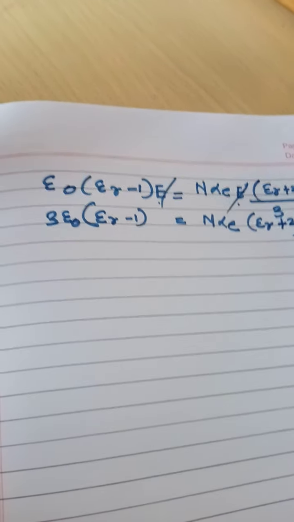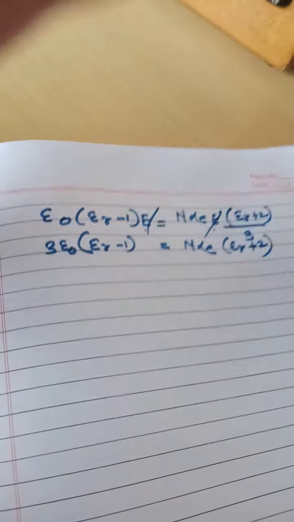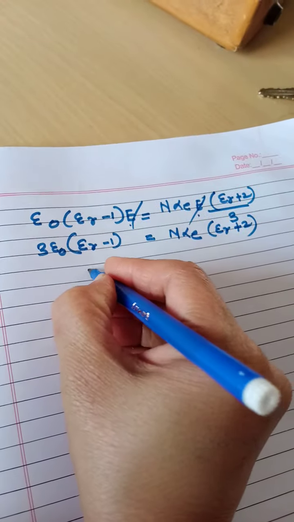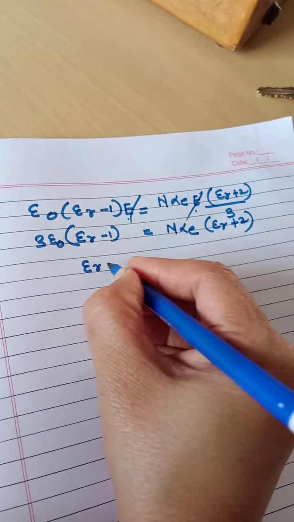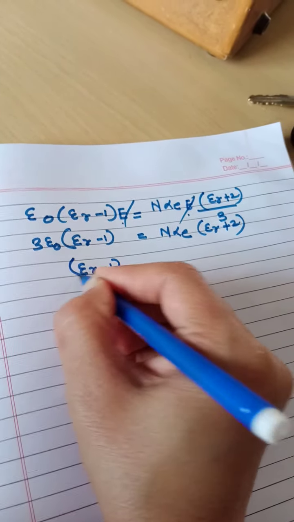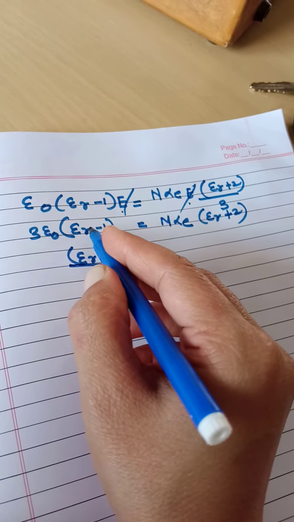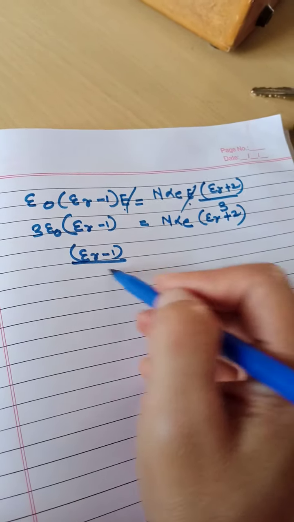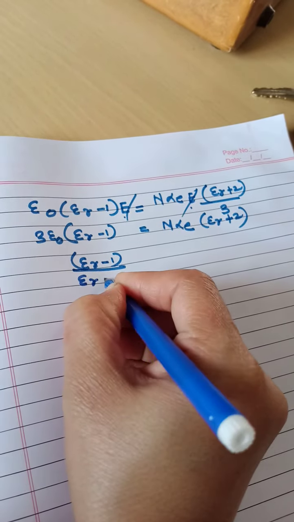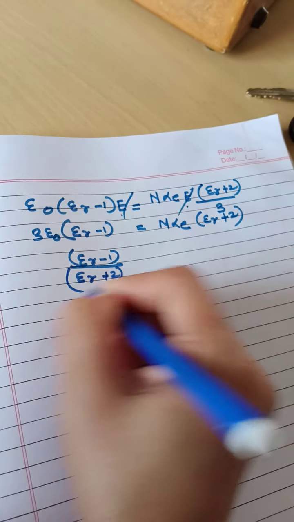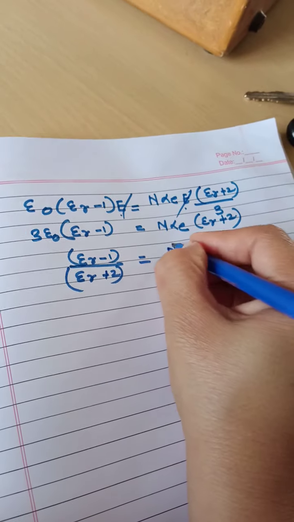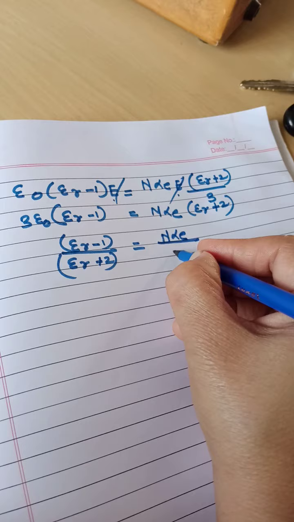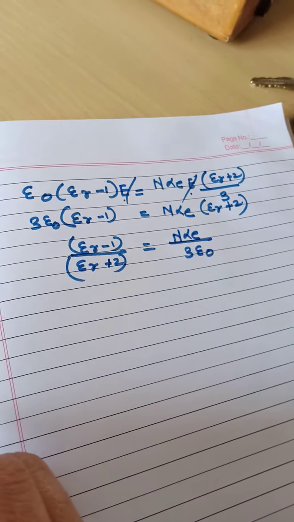Now one more rearrangement I can make. I take the epsilon r terms on one side. So epsilon r minus 1 is kept on this side, and I have to take this bracket on this side also, so it goes in the denominator, is equal to n alpha E as it is, but this 3 epsilon 0 comes in the denominator here.